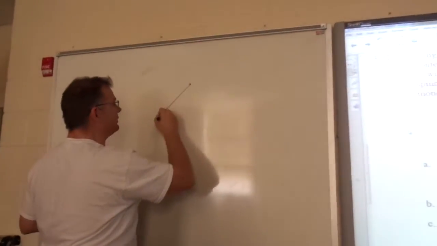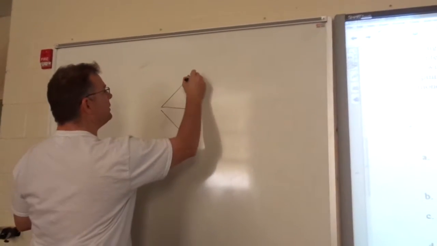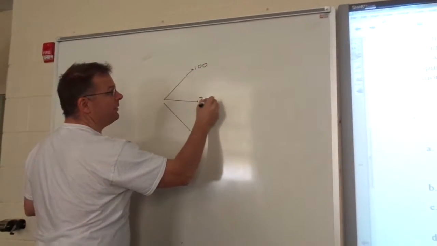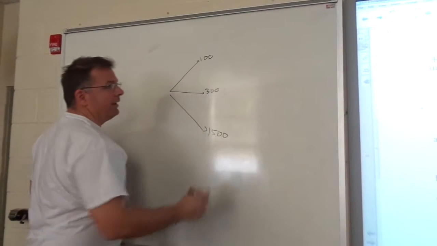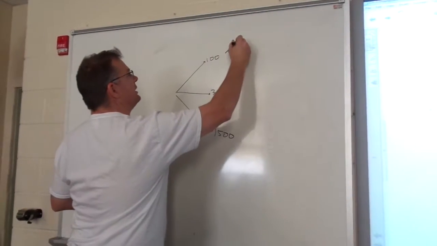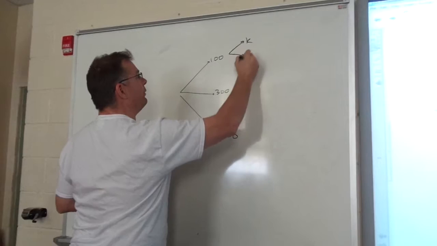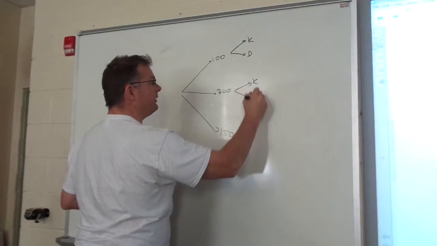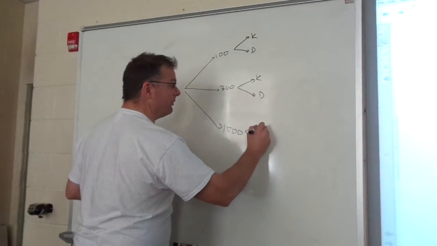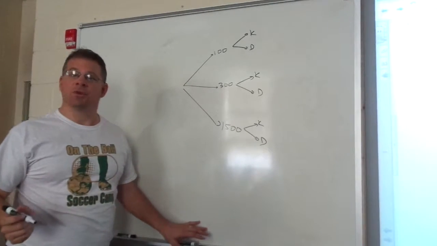So it should look like this. The first spin is going to be about our winnings. We could win 100, we could win 300, or we could win 1,500. And then on your second spin, either you can keep your winnings or double them. Keep or double, keep or double. This is what your tree diagram should look like.